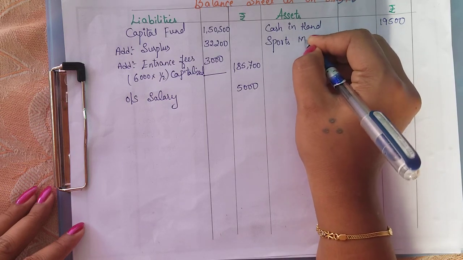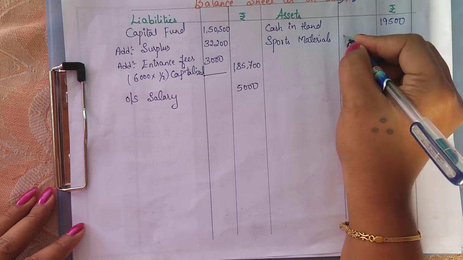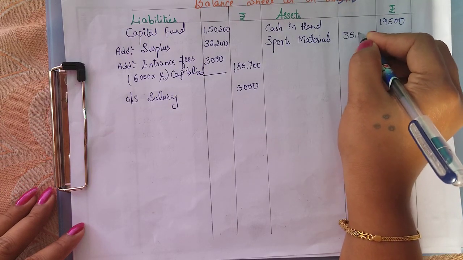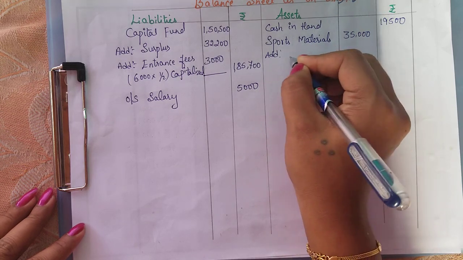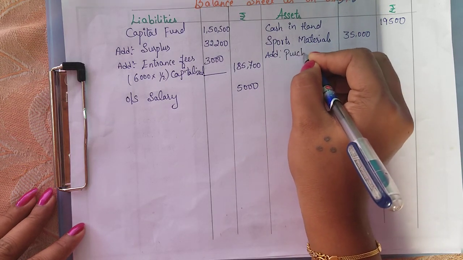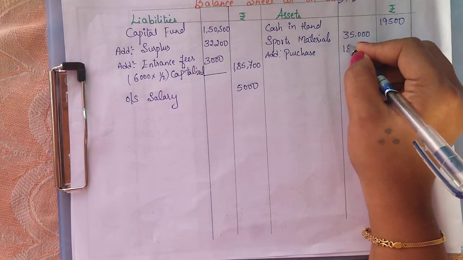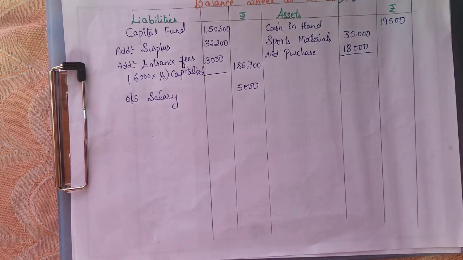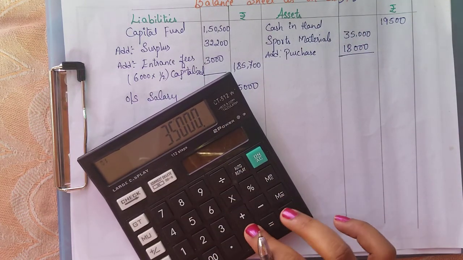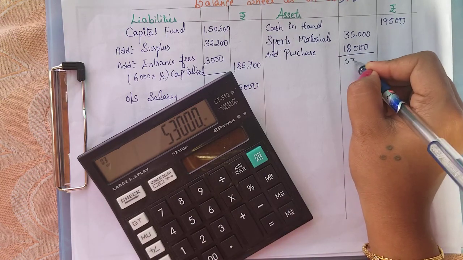And next we have sports materials. The old sports material is 35,000. Add new purchase. Newly this year also they have purchased sports material, right? That is 18,000. So we should add these two: 35,000 plus 18,000, 53,000.